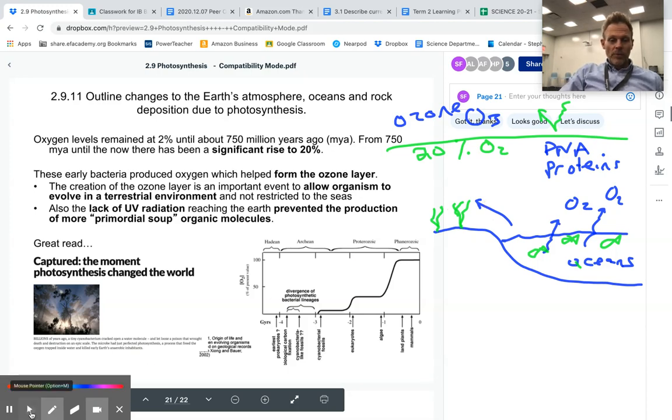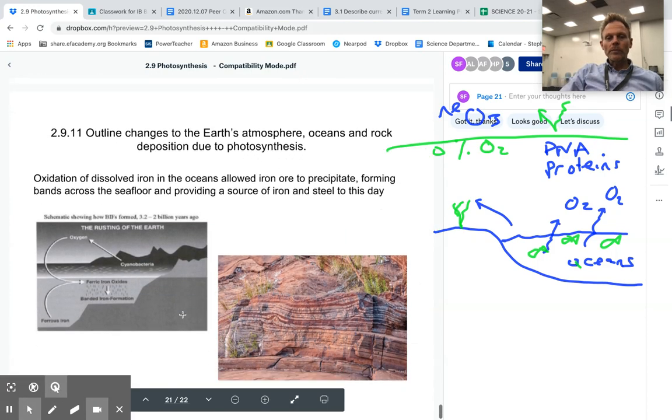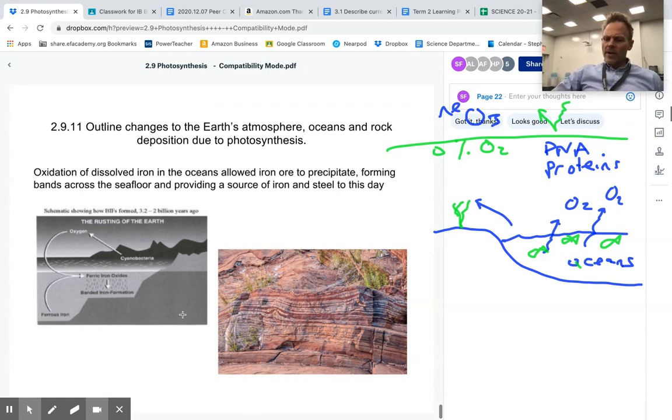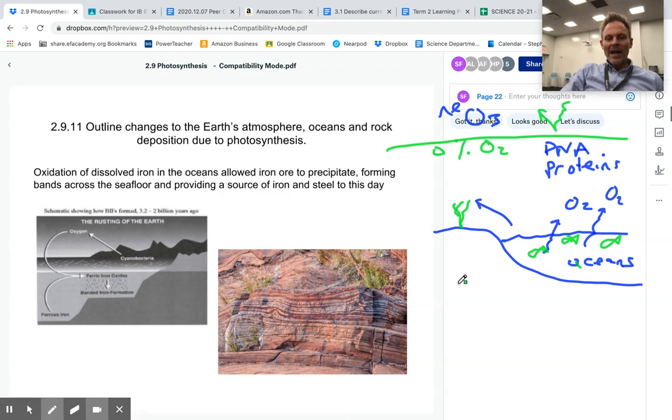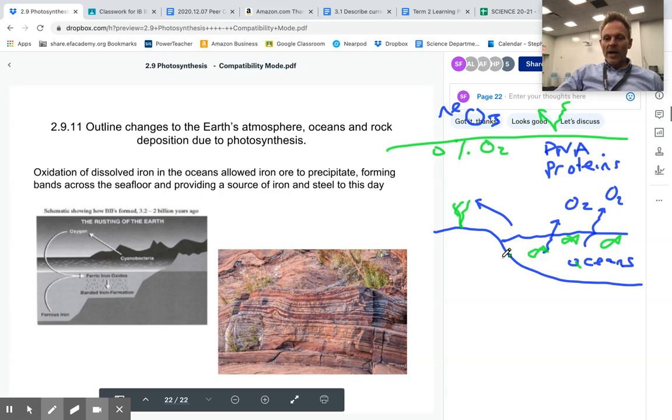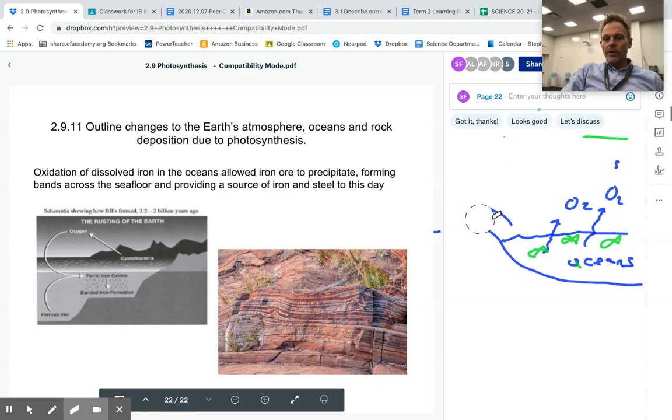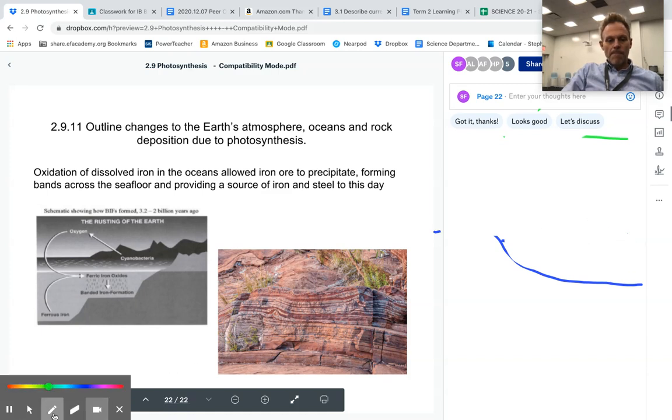Last, we need to talk about rocks. Once we had enough oxygen in the atmosphere, it caused the rocks to oxidize. It caused iron to oxidize. And when iron oxidizes, it changes into iron ore. It basically precipitates into a solid. So iron that was floating around, now I'll draw a different ocean, iron that was floating around in our oceans oxidized and sank to the bottom.